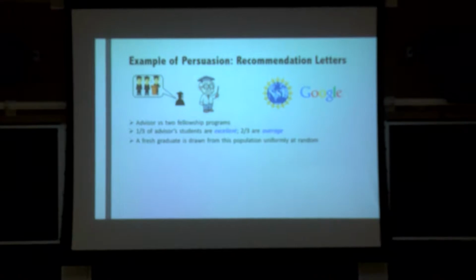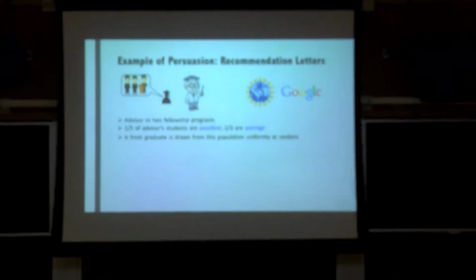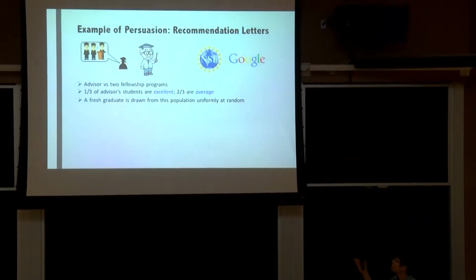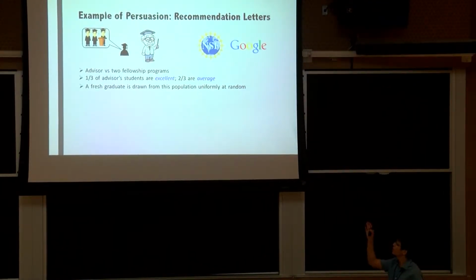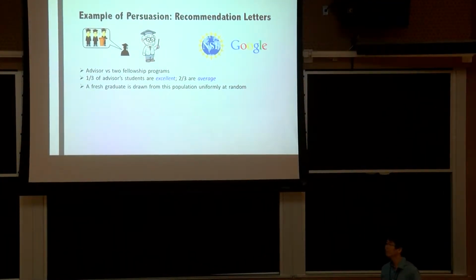From the past many years, it's publicly known that of this advisor's students, 1/3 of them are excellent and 2/3 of them are average. So this fresh graduate is drawn from this population uniformly at random. So he's going to be excellent with probability 1/3.